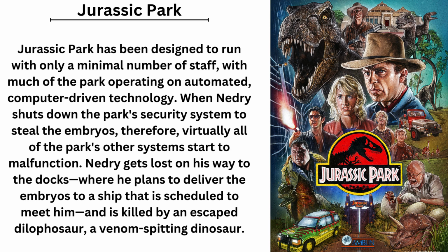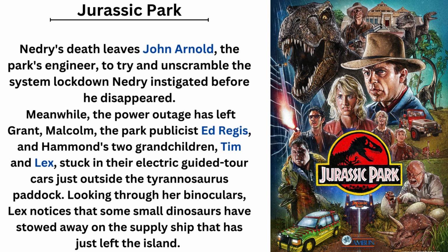Nedry gets lost on his way to the docks, where he plans to deliver the embryos to a ship that is scheduled to meet him, and is killed by an escaped Dilophosaur, a venom-spitting dinosaur. Nedry's death leaves John Arnold, the park's engineer, to try and unscramble the system lockdown Nedry instigated before he disappeared. Meanwhile, the power outage has left Grant, Malcolm, the park publicist Ed Regis, and Hammond's two grandchildren, Tim and Lex,